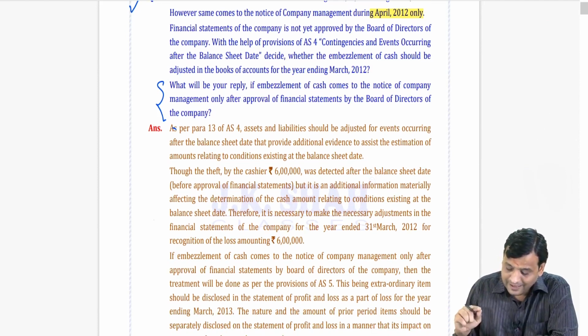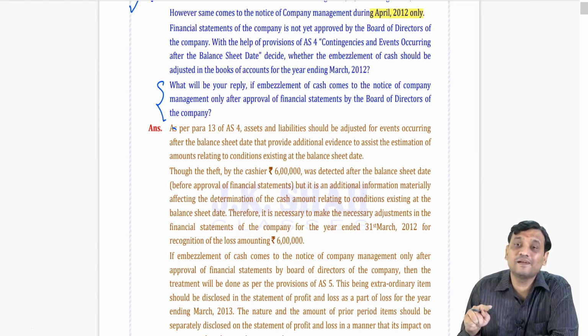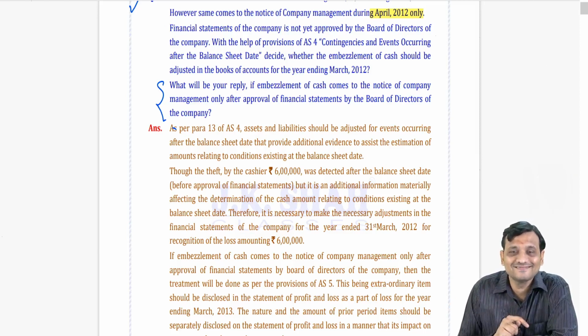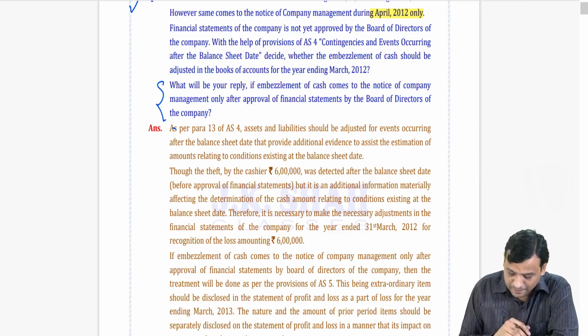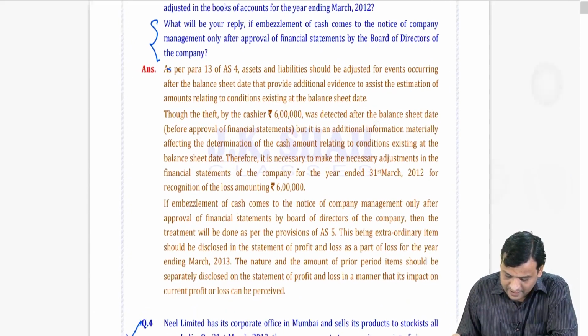It will apply in the next year. And in the next year, it will be considered as a prior period item, because of error of omission. It will be considered as error of omission. Okay. So, my dear friends, this is the solution to it.